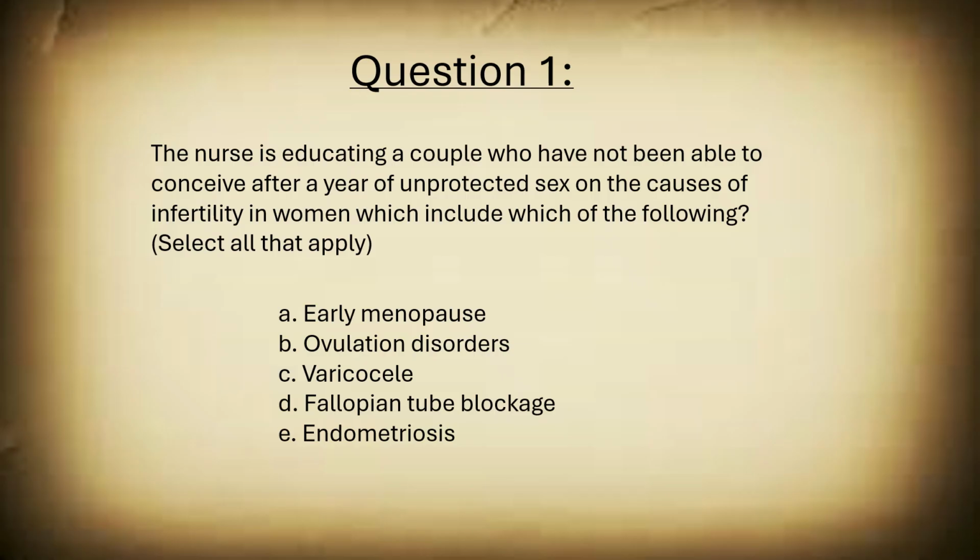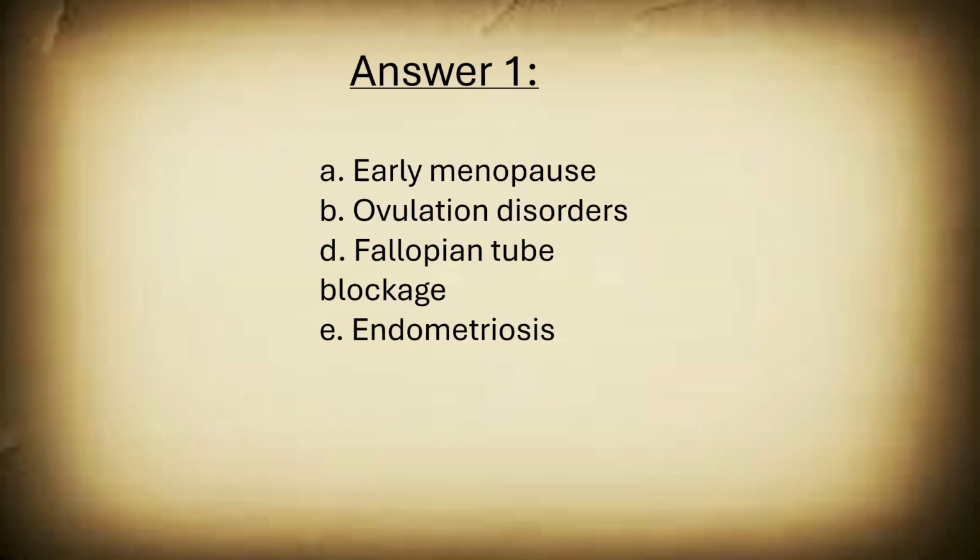Question 1. The nurse is educating a couple who have not been able to conceive after a year of unprotected sex on the causes of infertility in women, which include which of the following? Select all that apply. Early menopause, ovulation disorder, varicocele, fallopian tube blockage, endometriosis. Answers A, B, D, and E.